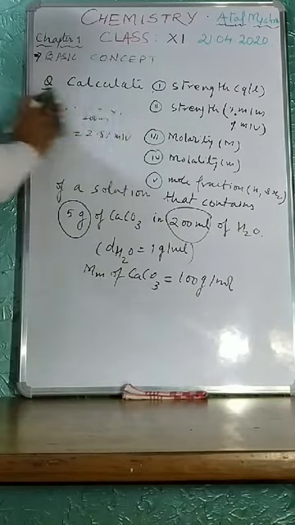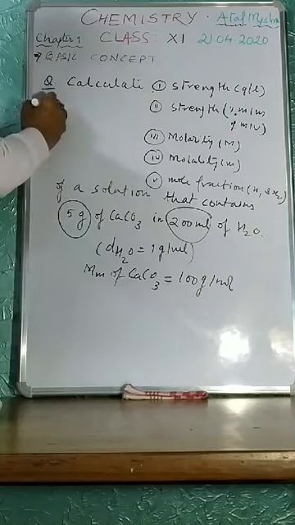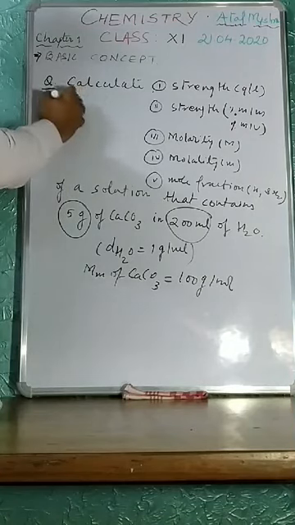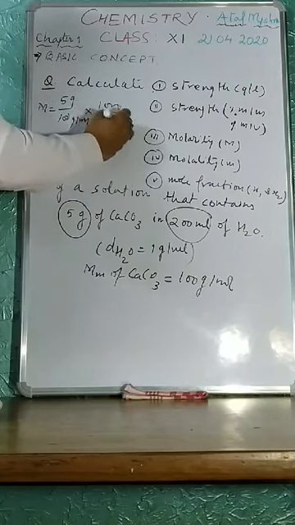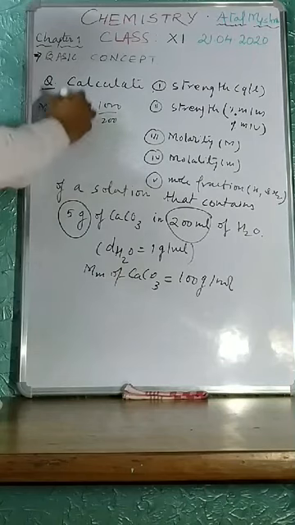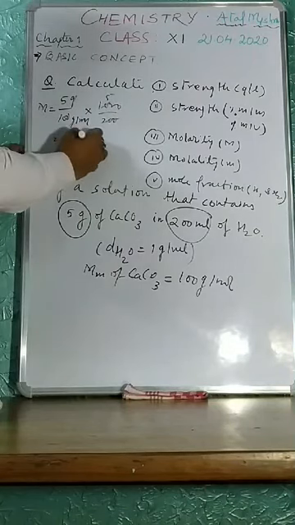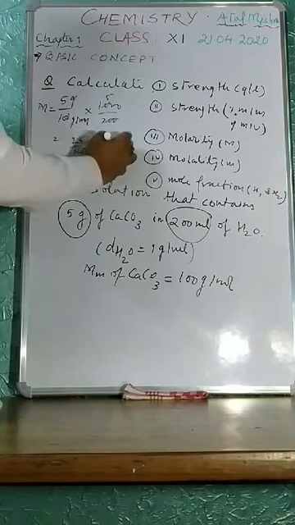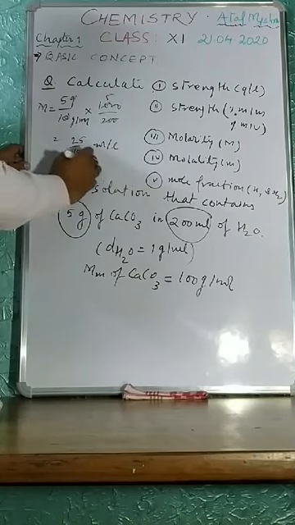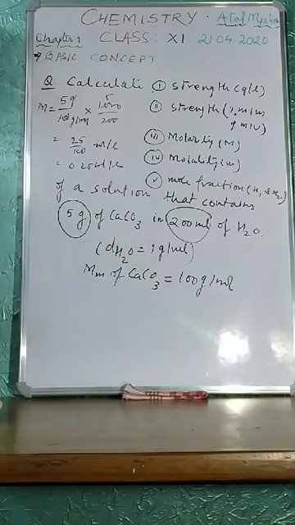Next is molarity. You know the formula. Given mass 5 gram upon 100 gram per mole into 1000 upon 200. So gram to gram cancel, you know it is 5. So 25 upon 100 mole per liter, and 0.25 mole per liter. Like this you can solve all the questions.